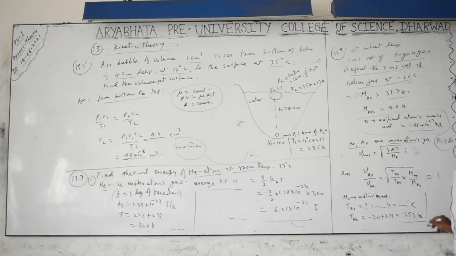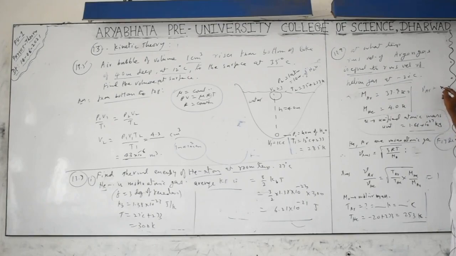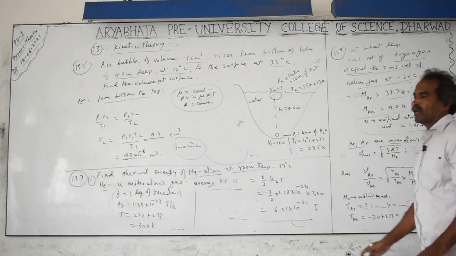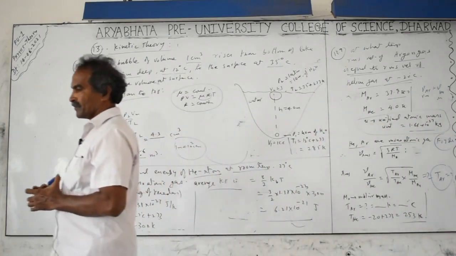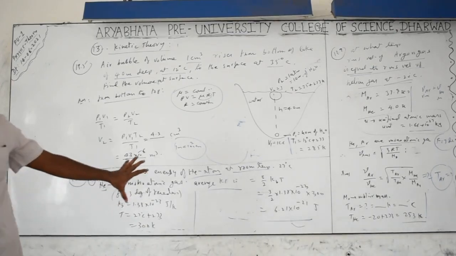When equal to 1, what you have to find out is velocity of argon equal to velocity of helium, both are equal in this case. So the RMS velocity of argon equals the RMS velocity of helium. Equal means, what is the temperature of argon, you have to find out, equal to how much. From this relation, just calculate the values by substituting the data. Okay, with this the topic is finished.